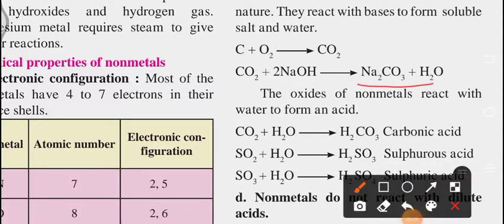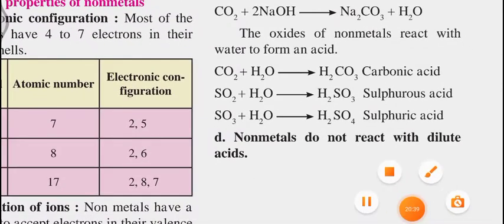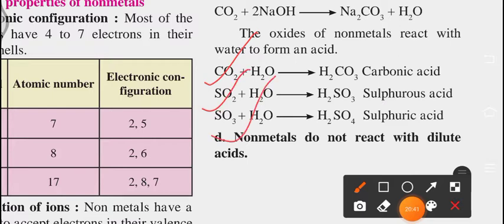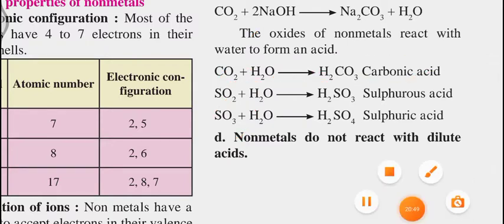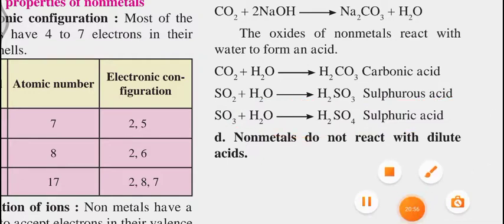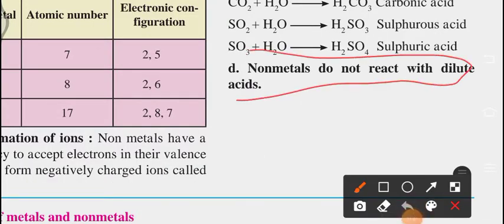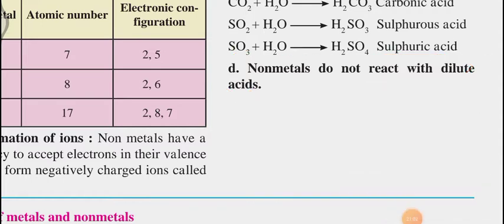The oxides of nonmetals react with water to form an acid. So this is the part of acid. These are the reactions. Carbon dioxide is added to water and we get carbonic acid. Similarly, sulfurous acid, and another is sulfuric acid. And another important point is that nonmetals do not react with acids, whereas metals react with acid.